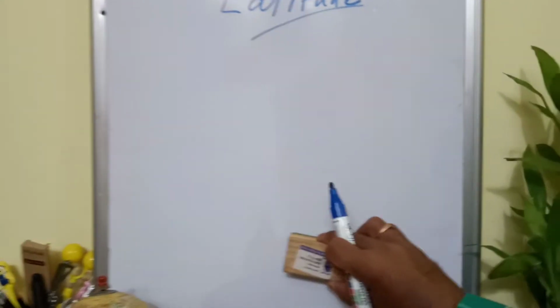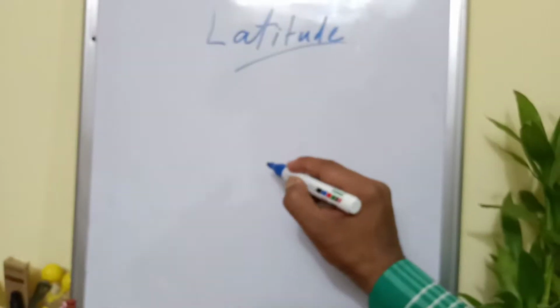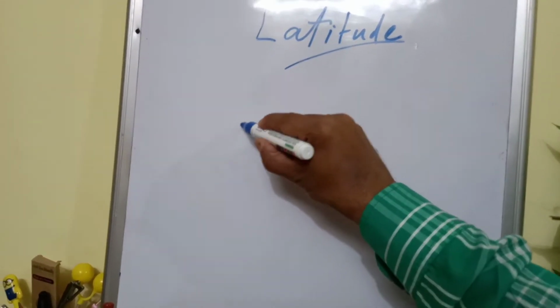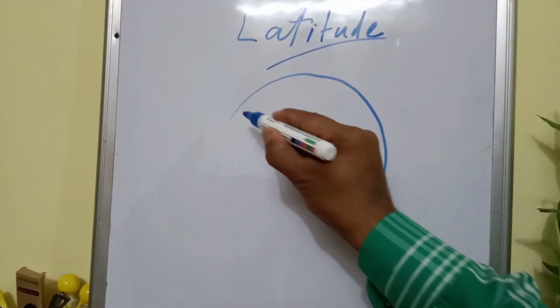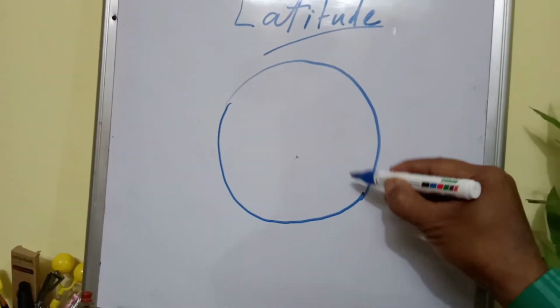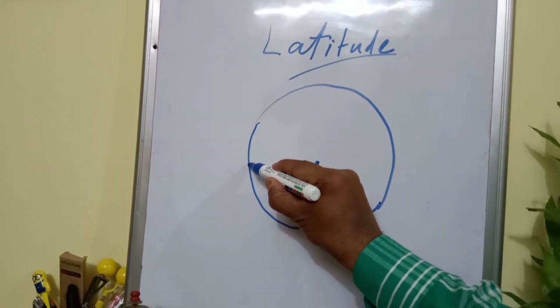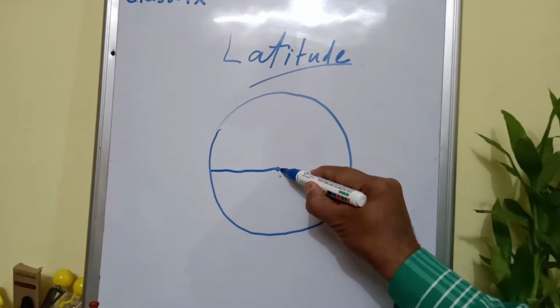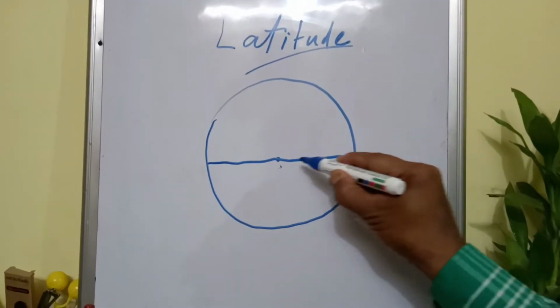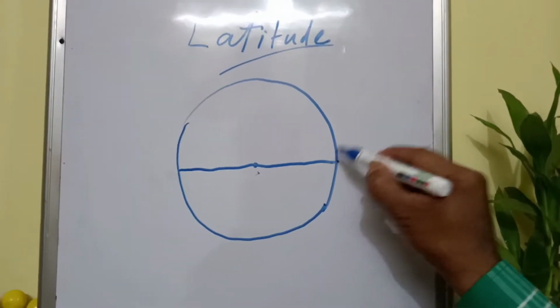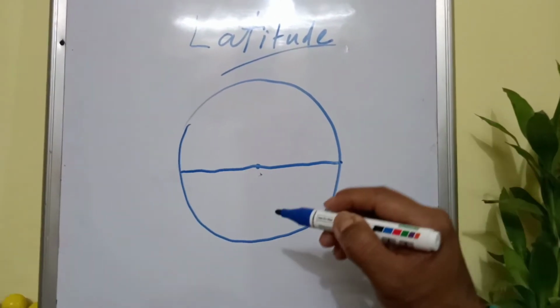Now to plot 19 degree north on the globe, what is to be done? First, with the help of a rounder or your compass, draw a circle. Clear? And this is the center of the Earth. Now draw a horizontal line through the center of the Earth, and this line is the equator. Clear?